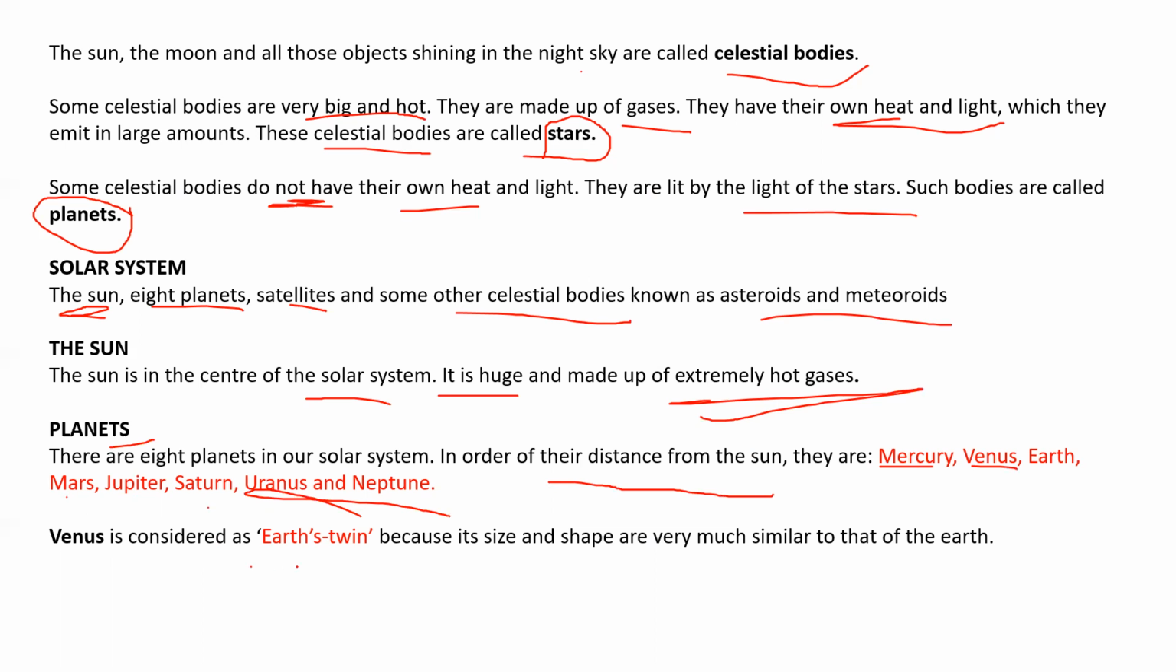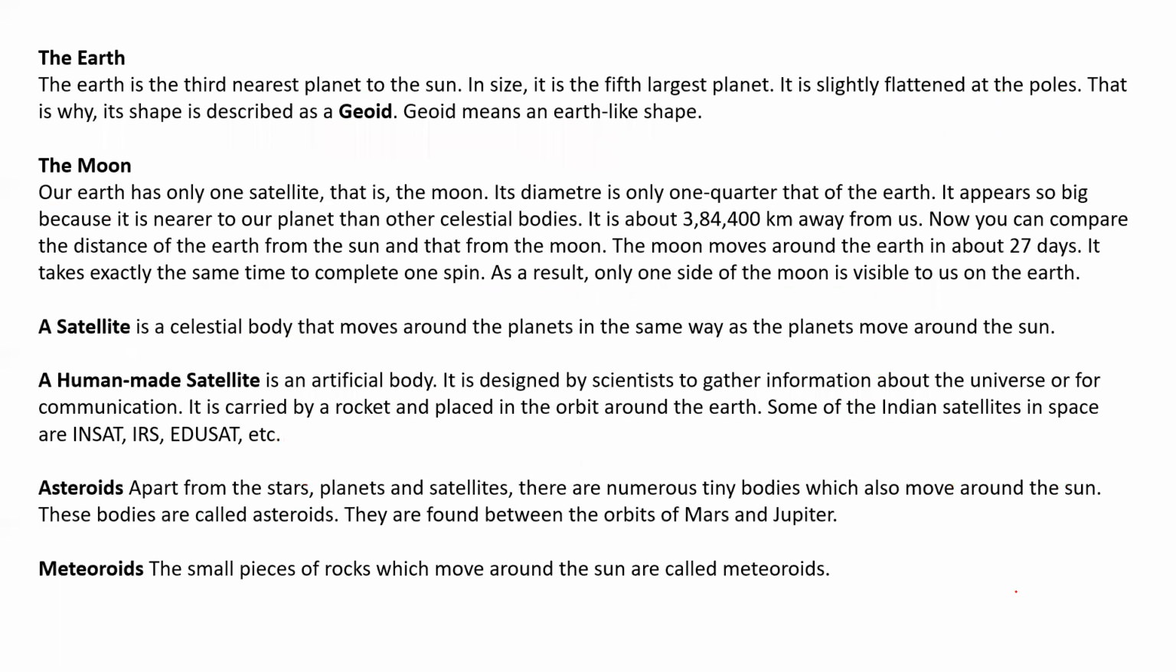Venus is considered Earth's twin. One of the properties of Venus is that it is known as Earth's twin because its size and shape are very similar to that of the Earth. The Earth is the 3rd nearest planet to the sun. In size it is the 5th largest planet. It is slightly flattened at the poles.